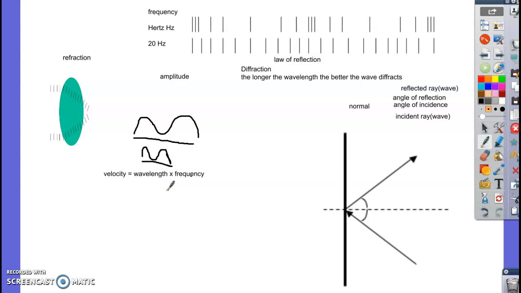All right. The units of the velocity, by the way, are meters per second. Because our wavelength is measured in meters, and frequency is how many come by per second, so wavelengths per second. So meters per second is the units for the velocity of speed. So when we say the speed of light, we said was 300 million meters per second. That would be its velocity.